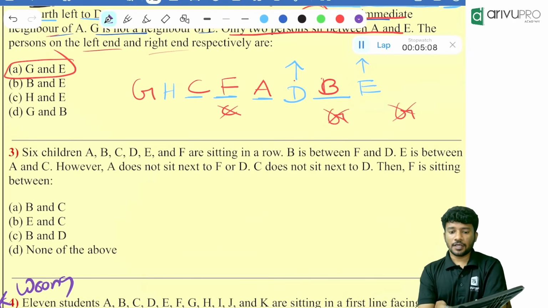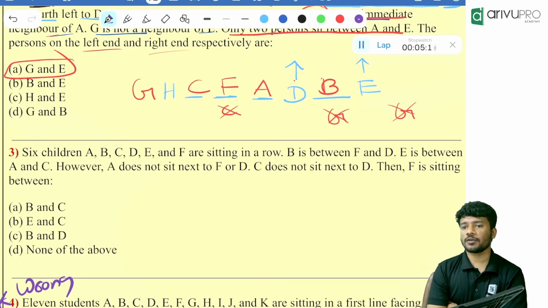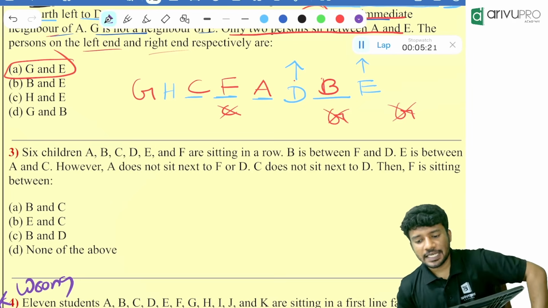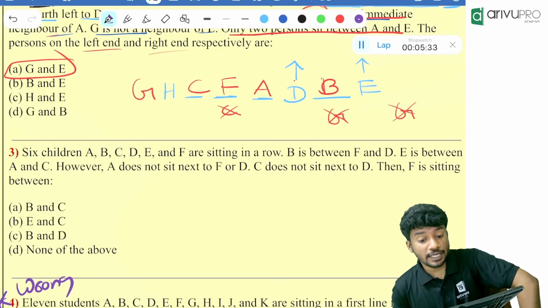Third question. 6 children A, B, C, D, E, F are sitting in a row. B is between F and D. E is between A and C. However, A does not sit next to F or D. C does not sit next to D. Then, F is sitting between what and what is the question.